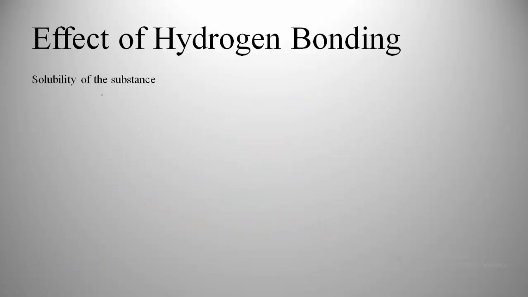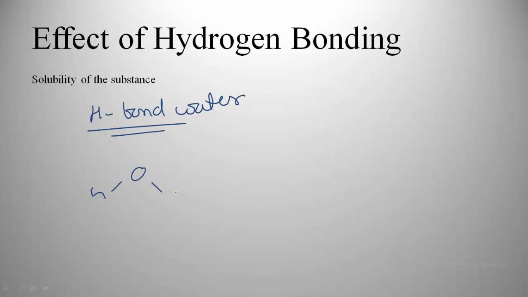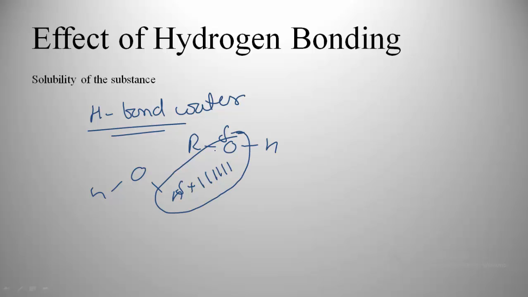Solubility of substances: those substances which form hydrogen bonds with water are soluble in water. Like we have alcohol. In alcohol we have partially negative charged oxygen, and partially positive charged hydrogen is present in water. So there is a chance of hydrogen bonding between water and alcohol.